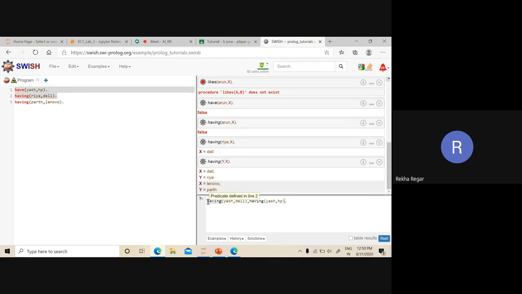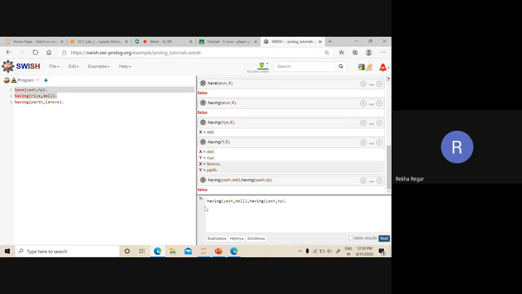This is the first proposition and this is the second proposition, and between them we take the connective called AND. Whenever we run it, the result will be false, because this value is false and the other is also false. False and false results in false.